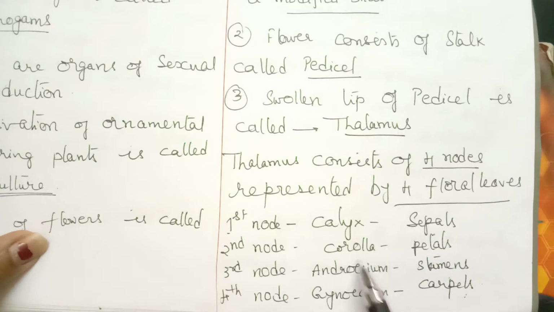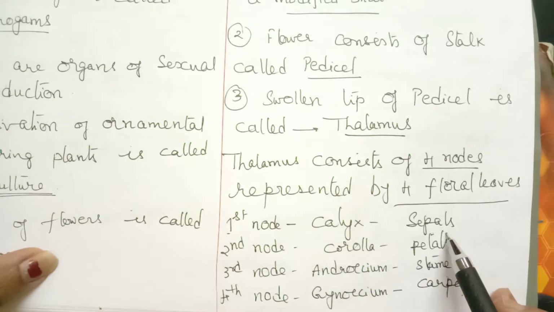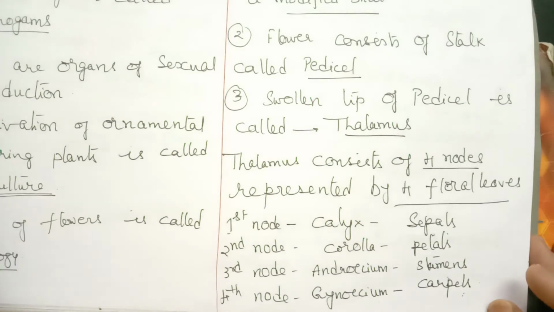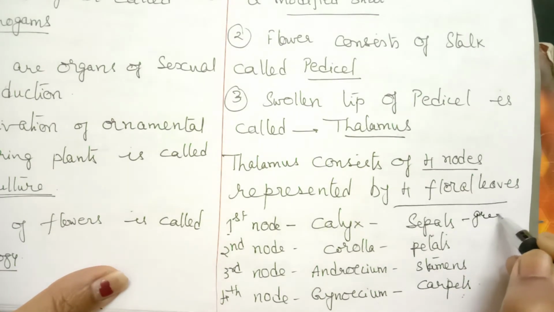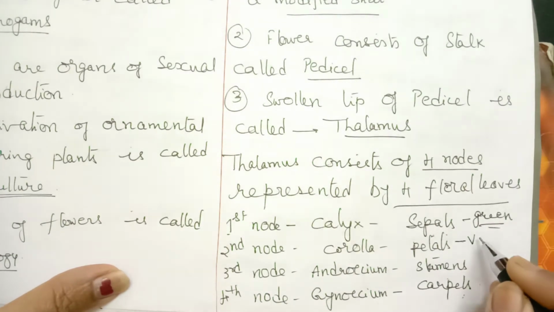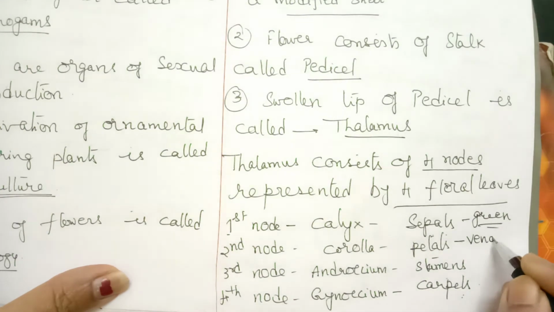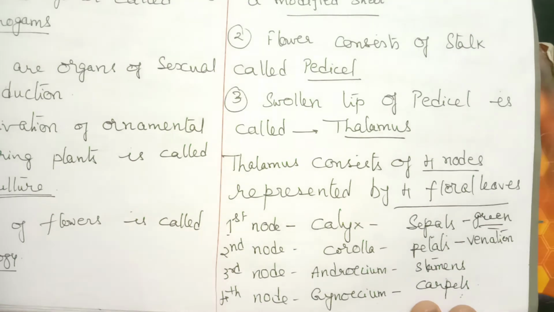Now, calyx and corolla, if we observe carefully, first if we observe sepals, they look similar to leaves. These are green in color. So we can compare it to that of the leaves. Now, corolla, which is petals, though they are non-green, we find some type of venation is present. Just like in leaves, we find reticulate and parallel venation.